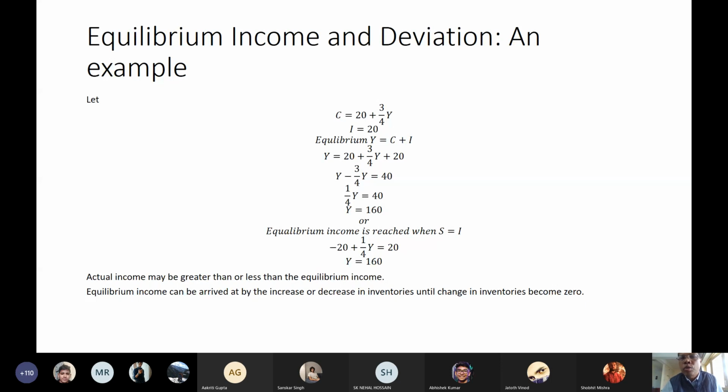That takes us to a new topic which I am going to discuss in the next class. That is called multiplier. Okay, so I'll stop here today.